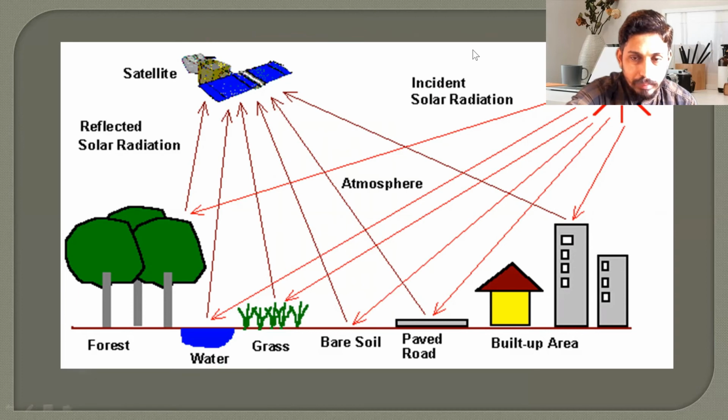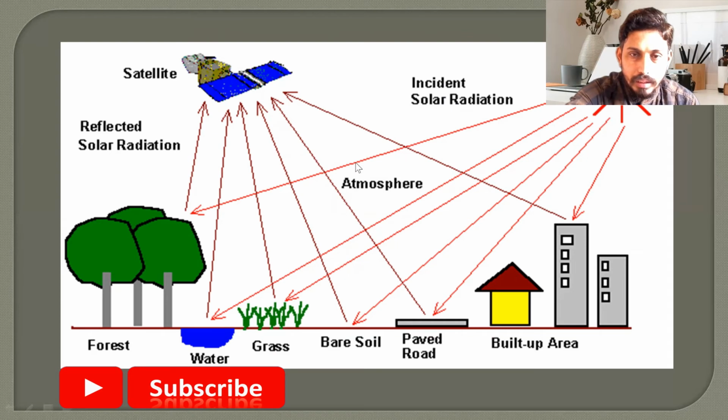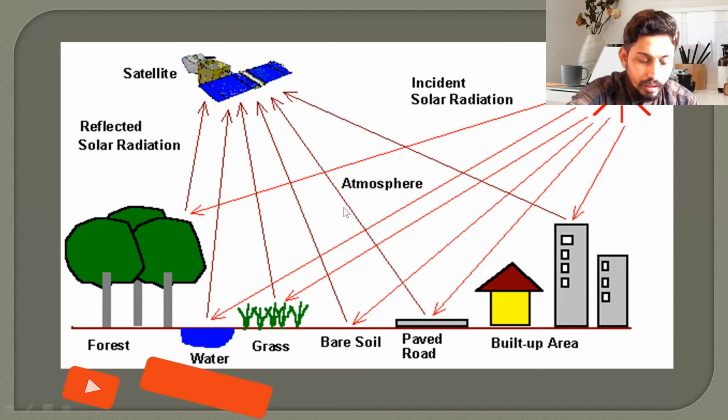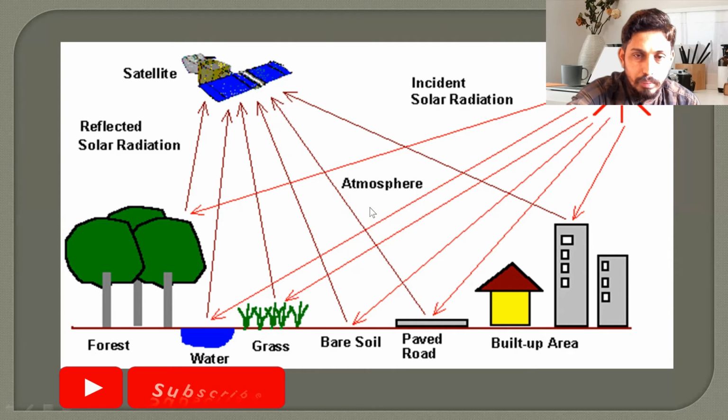This diagram explains the detailed process of remote sensing. Here is the sun. We use incident energy for capturing the images. Then energy propagates through the atmosphere. In the atmosphere, various particles are there. Different kinds of interactions take place in the atmosphere also. Reflection, scattering, and absorption phenomena are also there. Our focus is on the scattering phenomena in the atmosphere.